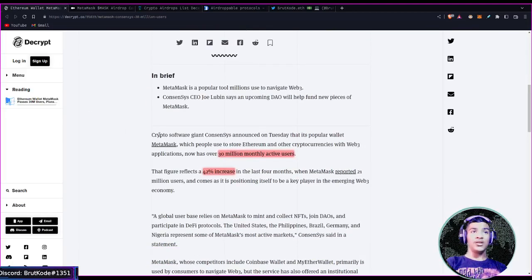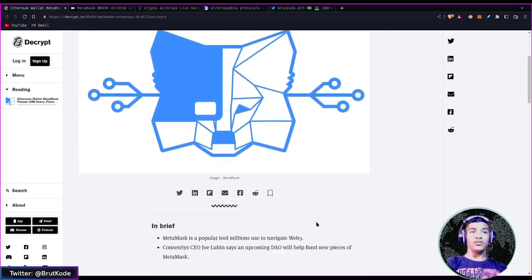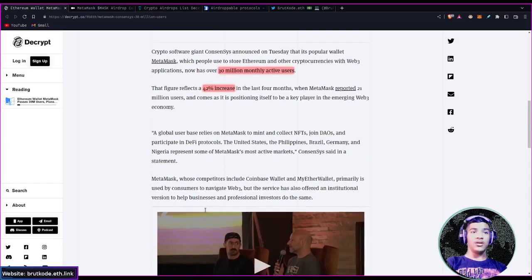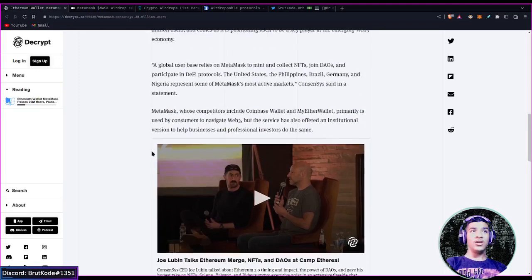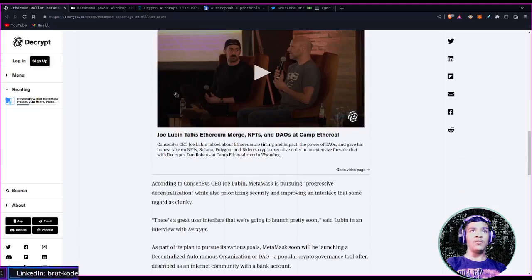It says that 30 million monthly active users have passed from Metamask, meaning 30 million users are using Metamask daily, and it says that this was a 42% increase in the last 4 months. And you also see Joe Lubin, a co-founder, talking about the Ethereum merge, NFTs and DAOs. You can watch the video over here, very informative.